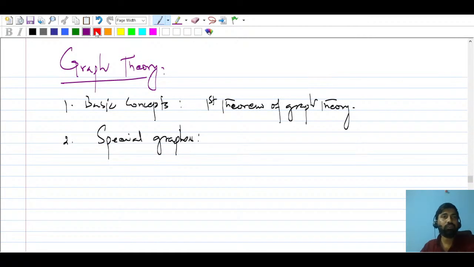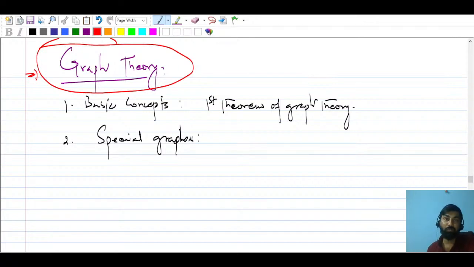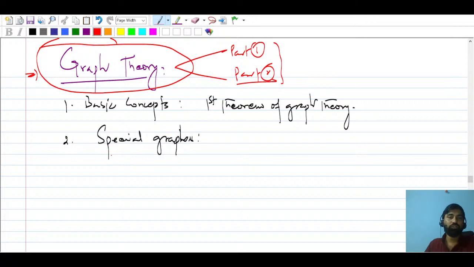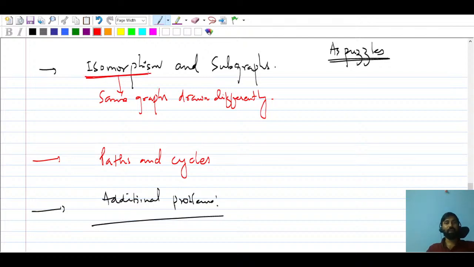Then the next part of the syllabus is going to be graph theory. Graph theory is very important. So we have divided graph theory into part 1 and part 2 so that you can better understand the basic concept. We'll talk about the first theorem of graph theory and special graphs. Suppose two graphs are given, whether you can draw the same graph or not, that concept is known as isomorphism. So isomorphism and subgraphs are very important.